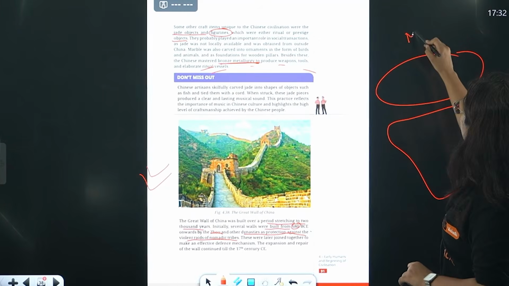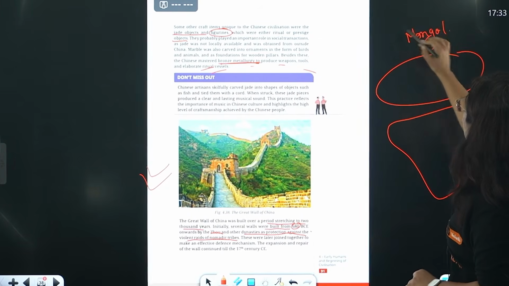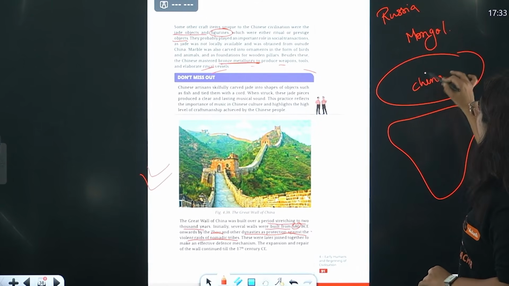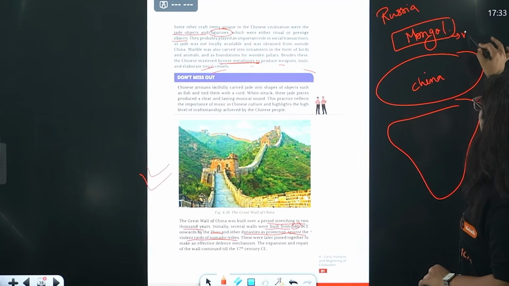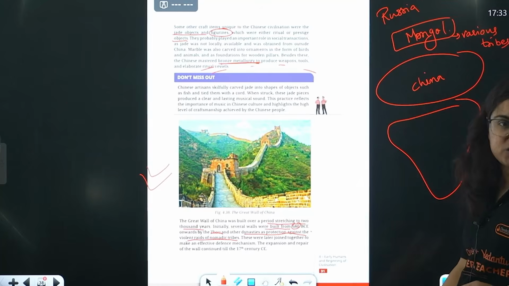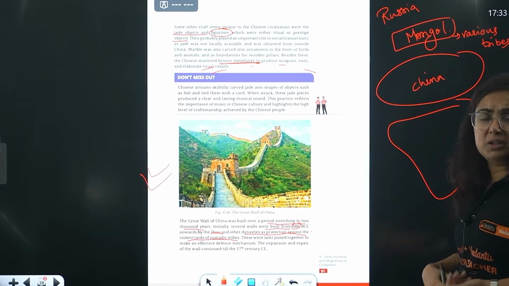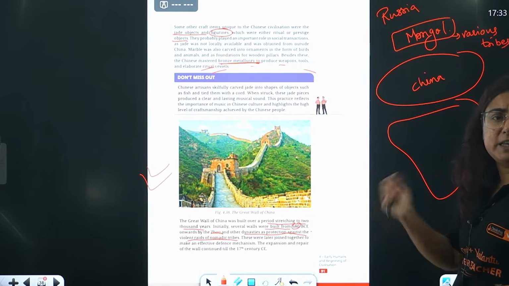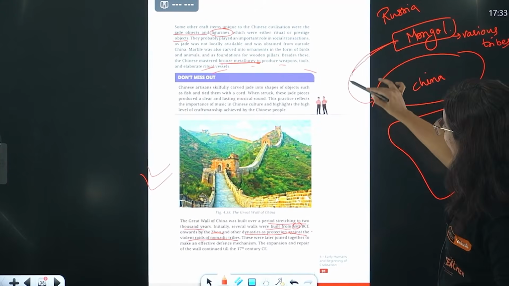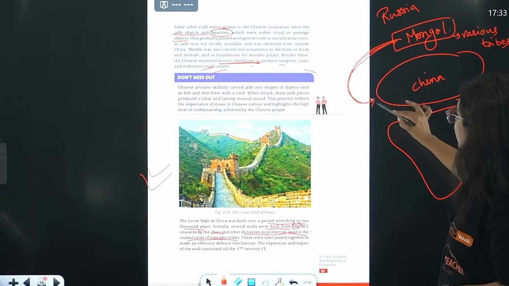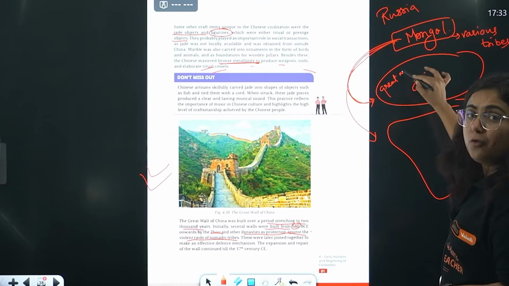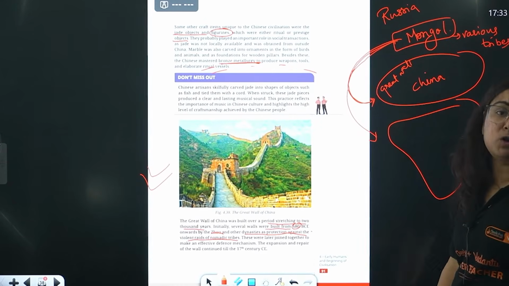So you know that this region is known as Mongol right now, which is a sandwich region between Russia as well as China, right? In this Mongol region, various tribes used to live, and those tribes were not very good in nature. They were very dangerous. They were popular for killing people. So when they started marching, they started moving towards China as well as India. This was the time that the Great Wall of China was made for prevention, for protection.